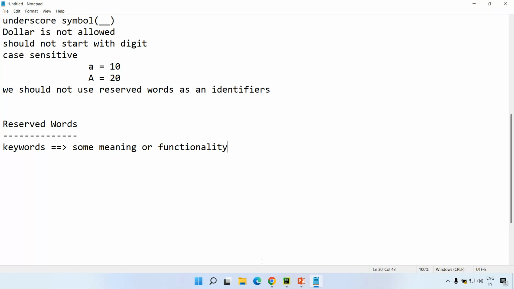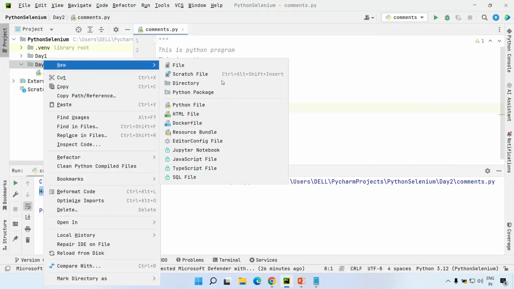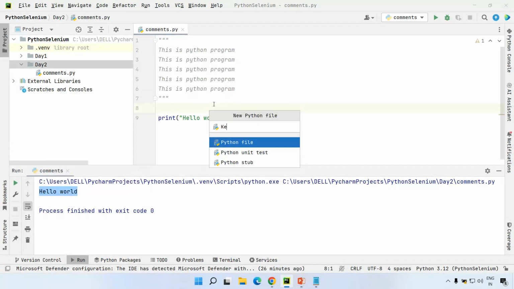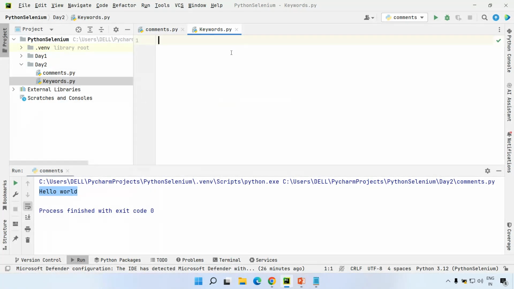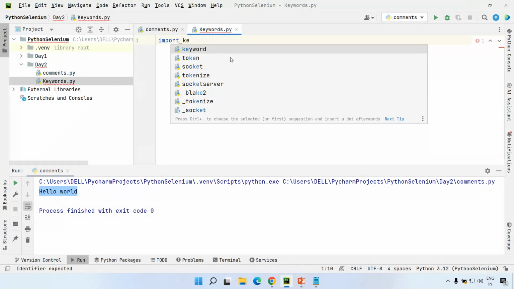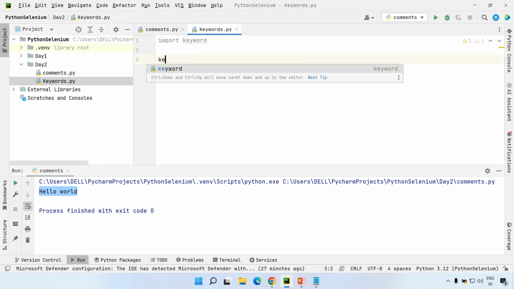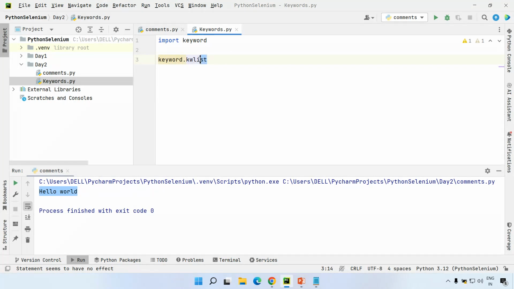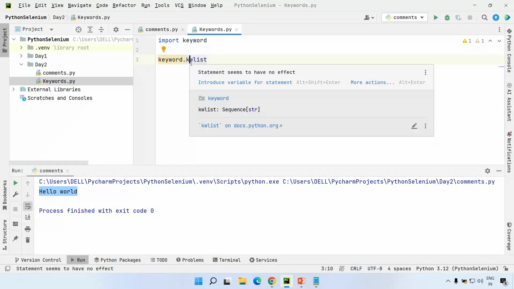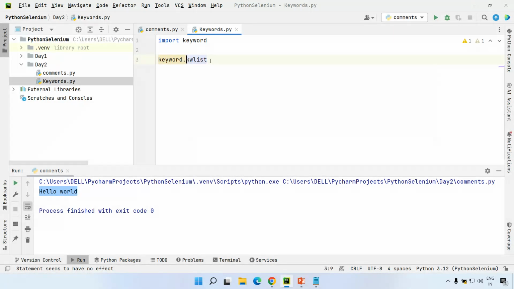So as you can see here, I'm creating another module, which is keywords, just to see how many keywords are available and what those keywords are. First thing, you need to import a module. Import the keyword module. Keyword is a module. Inside this module, you have all the reserved words, like reserved seats, right? So how can you access it? keyword dot kwlist. Once you call this, it will return the keywords.